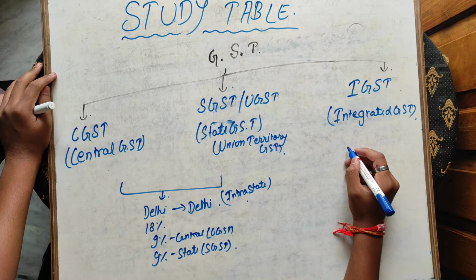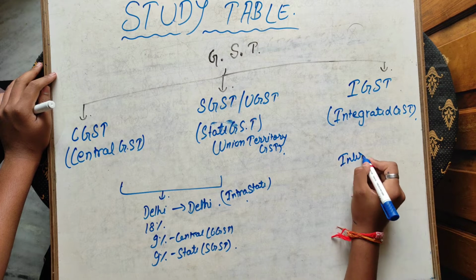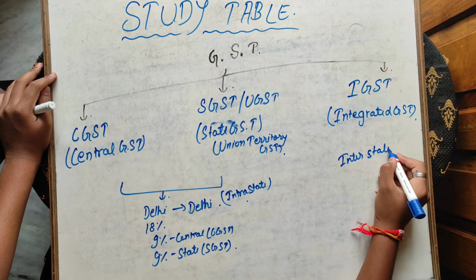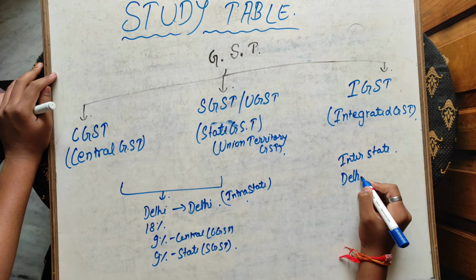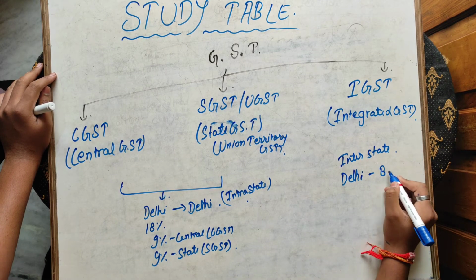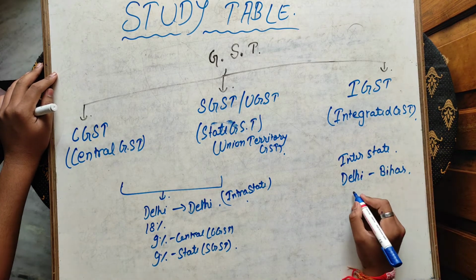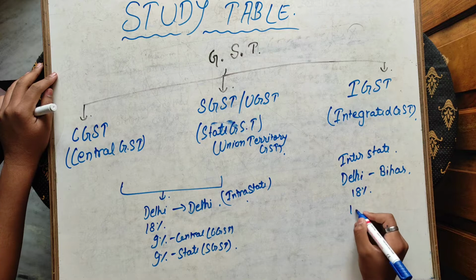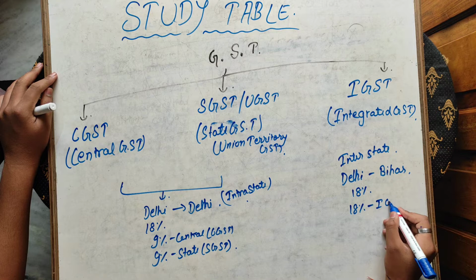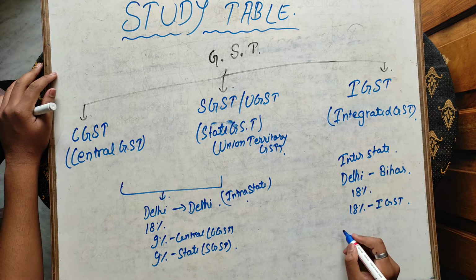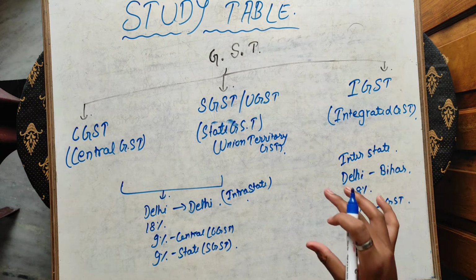But if goods are sold from one state to another state, that is an interstate transaction. For example, from Delhi it is sold to a merchant in Bihar. Then if the rate is 18%, the complete 18% will be gained by the central government, that will be IGST. Later on it is divided to the governments.